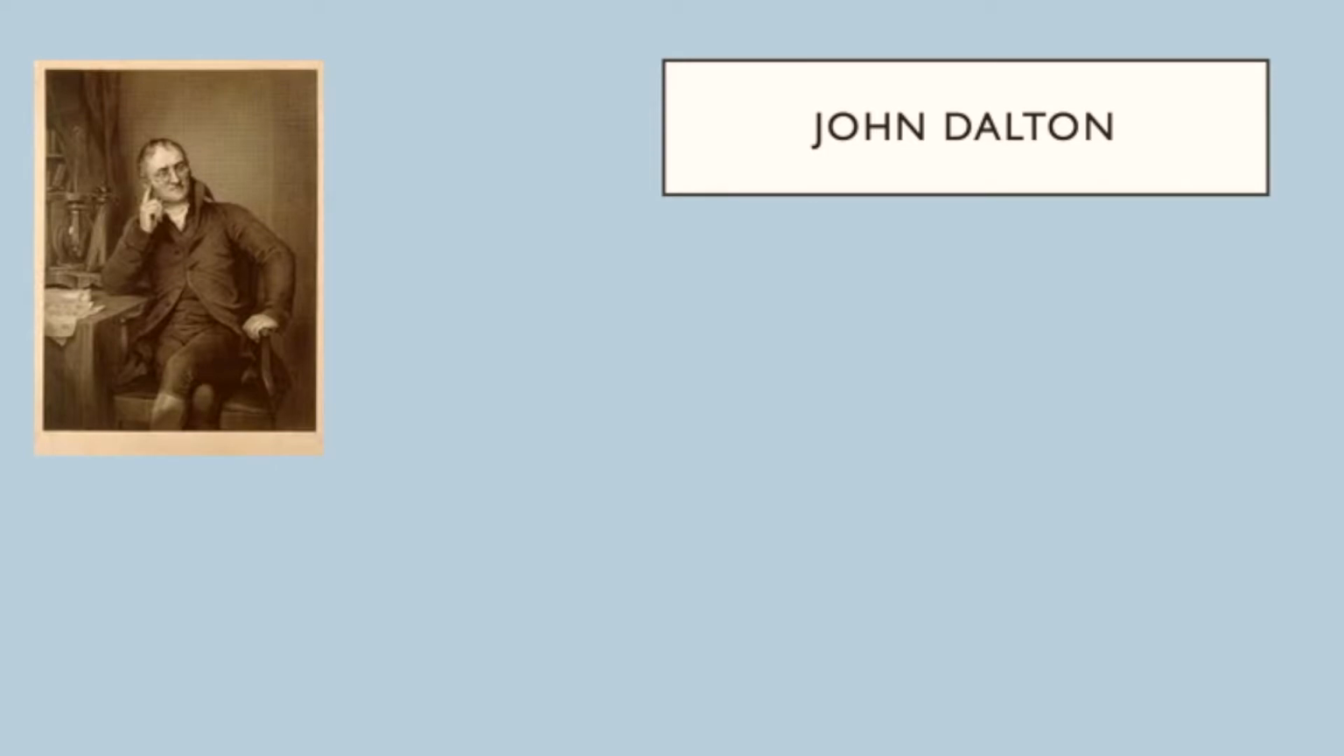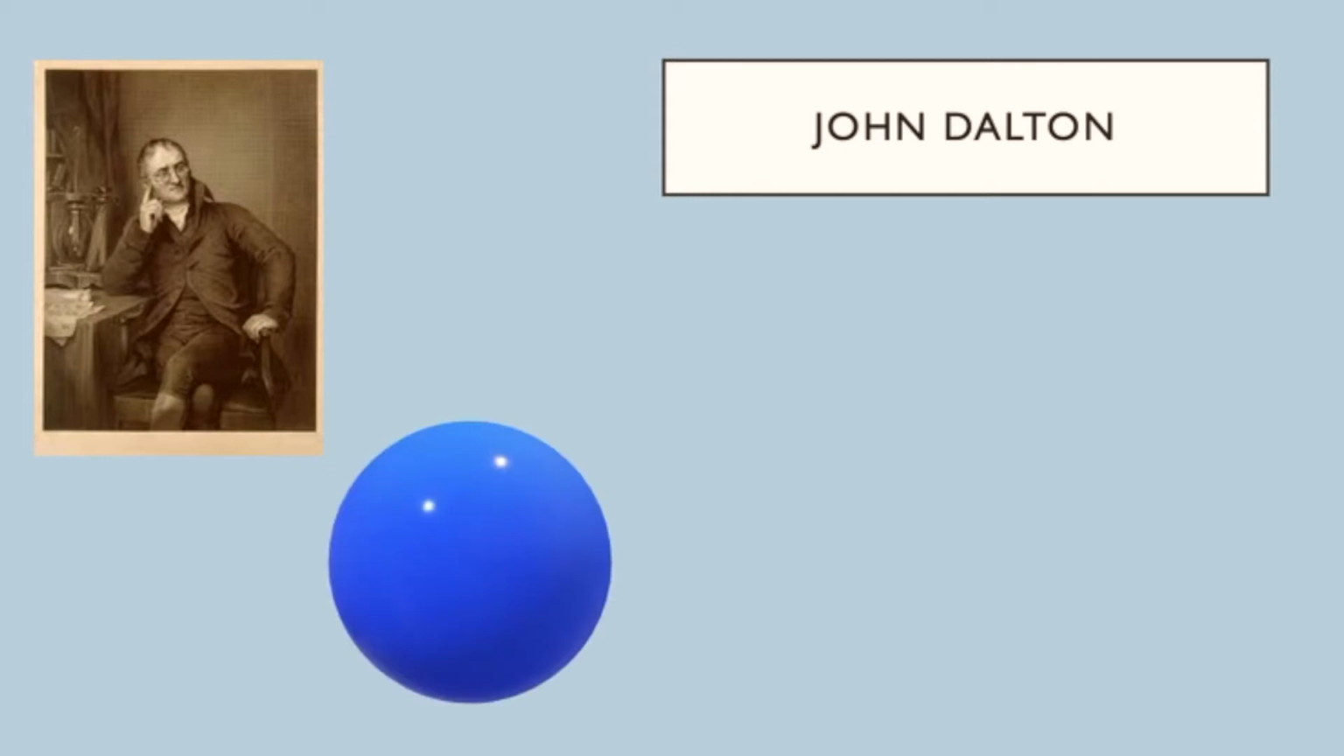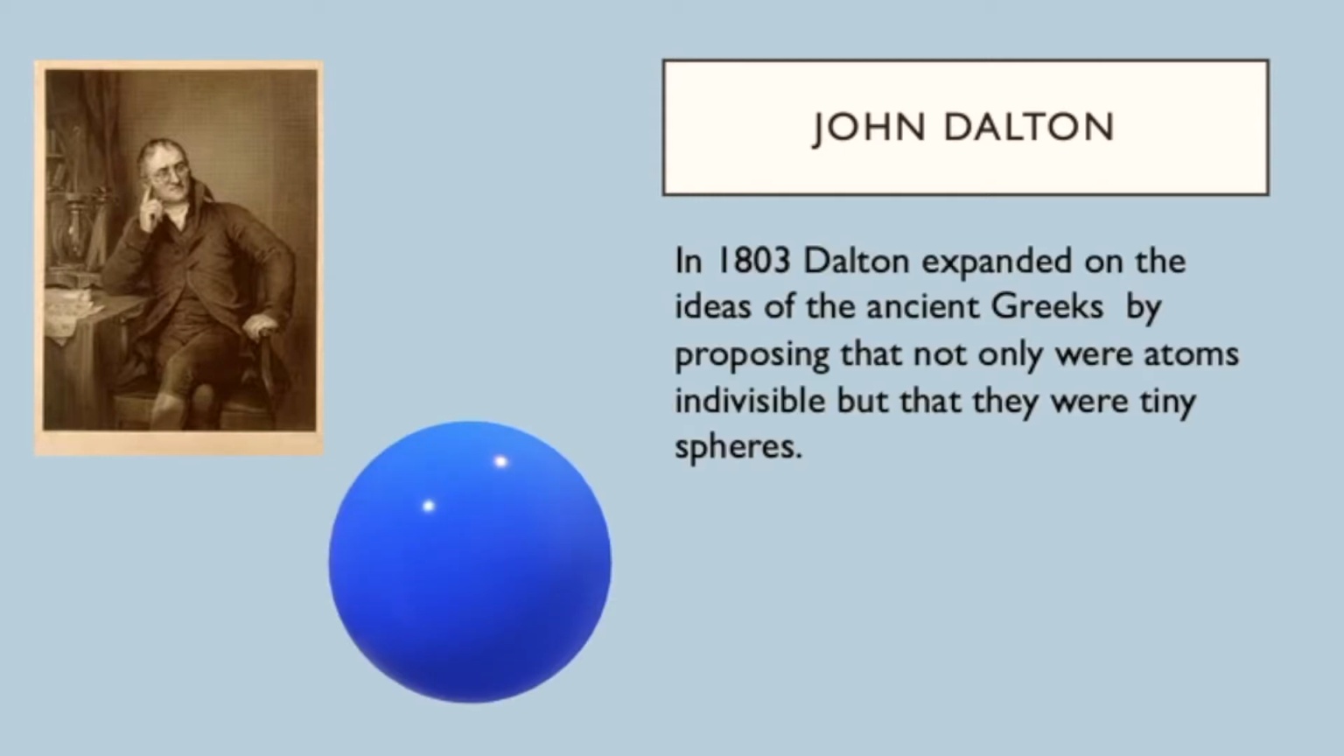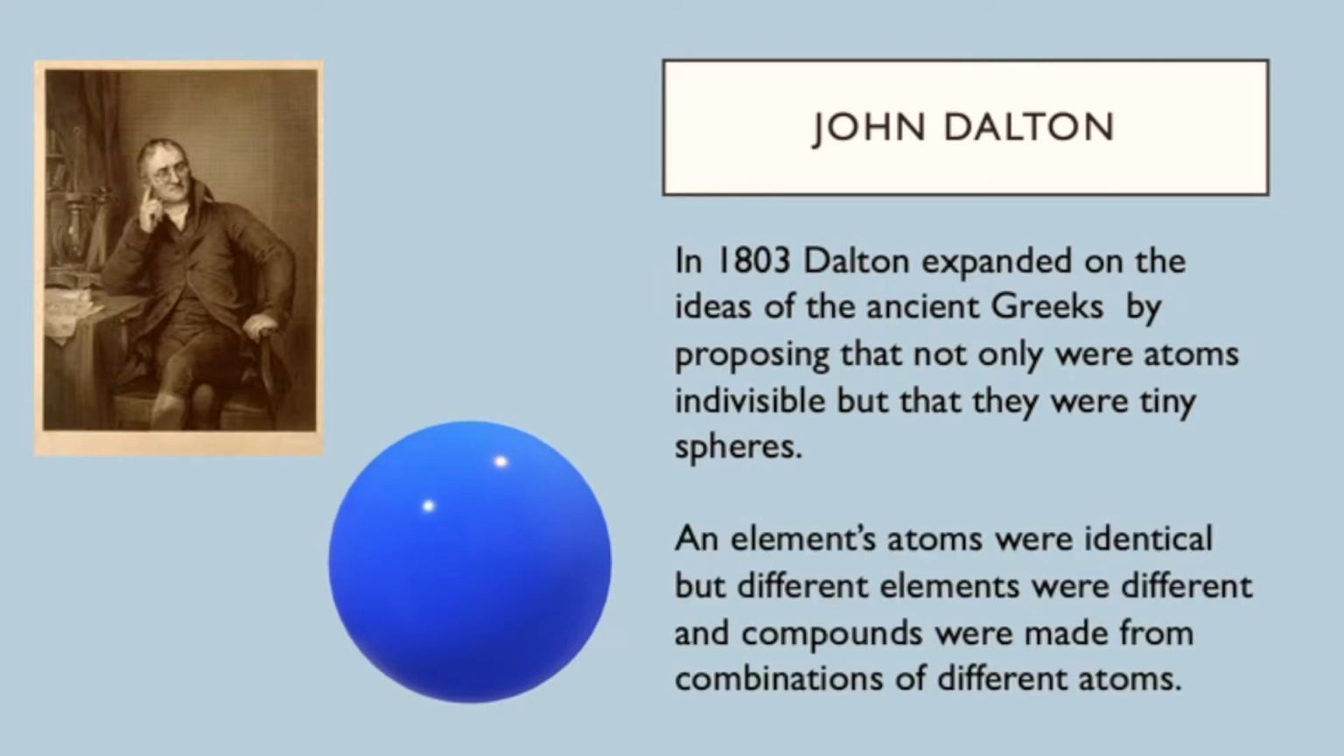Now, John Dalton was born in 1766. He was an English chemist and physicist. And in 1803, he expanded on the ideas of the ancient Greeks by proposing that not only were atoms indivisible, but that they were tiny spheres. An element's atoms were identical, but different elements were different, and compounds were made from combinations of different atoms.